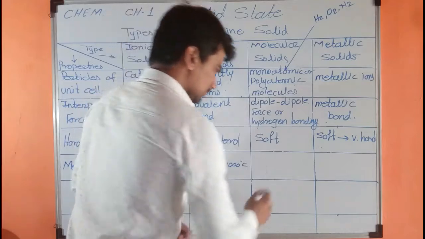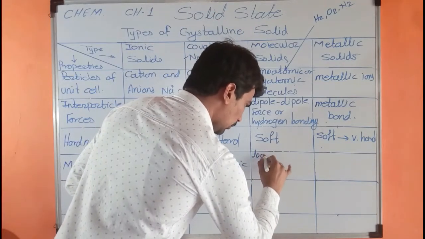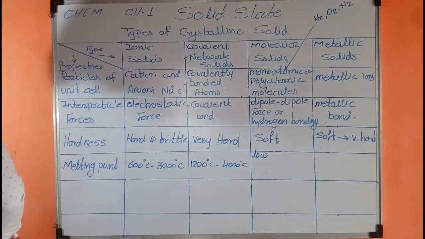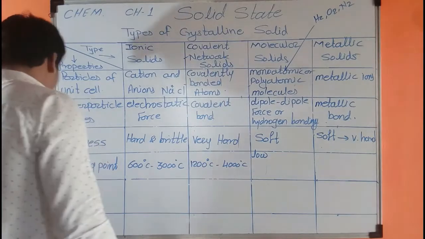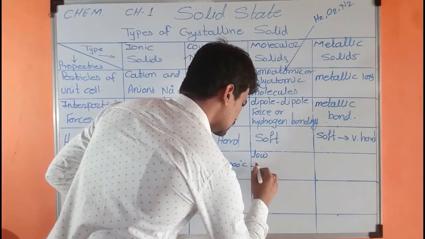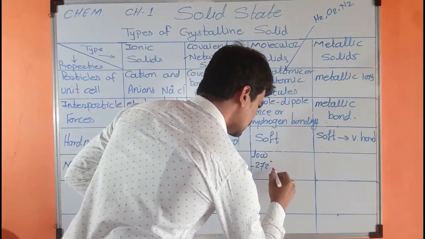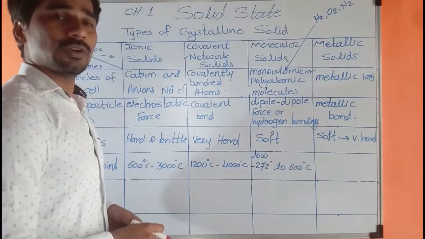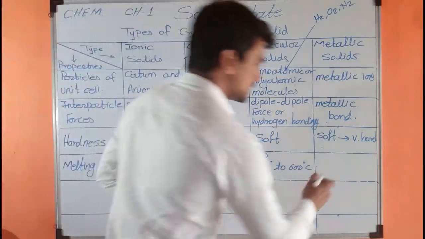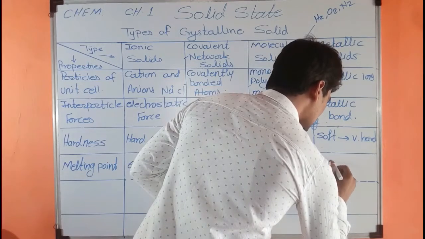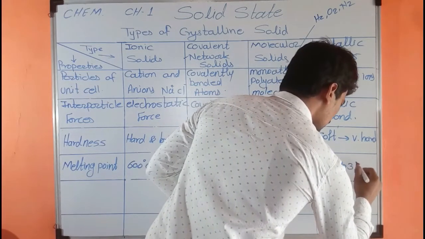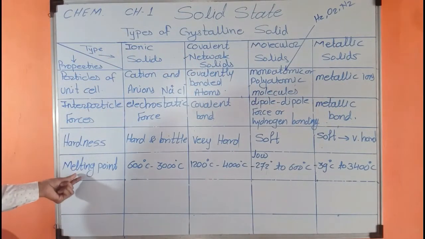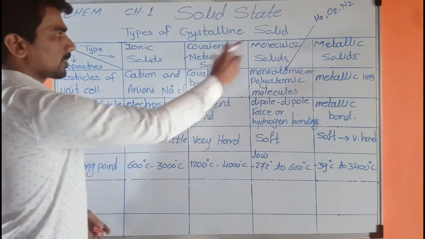Molecular solids have a very low melting point. For example, ice melts at 0 degrees Celsius. So melting point of molecular solids is minus 272 degrees Celsius to 600 degrees Celsius, and the melting point of metallic solid varies from minus 39 degrees Celsius to 3400 degrees Celsius. Okay, so these are the melting points of solids.